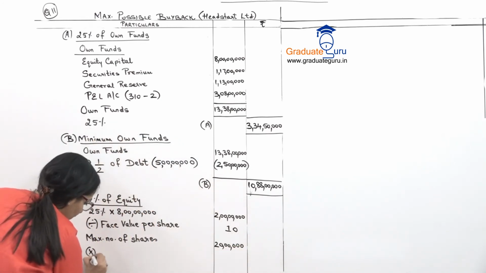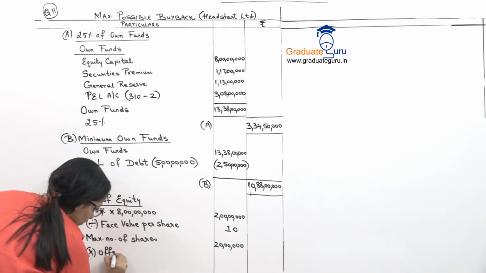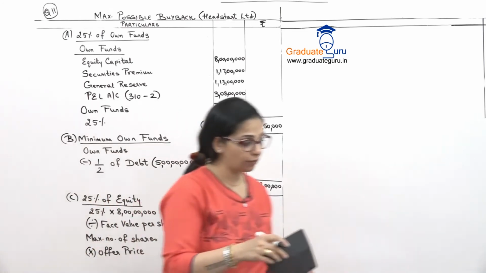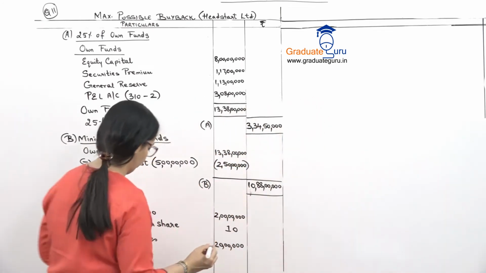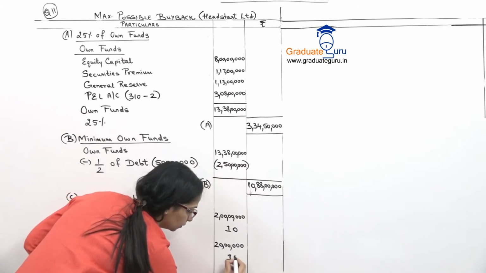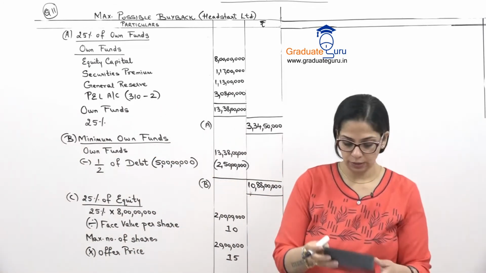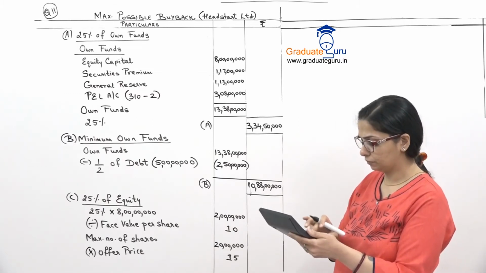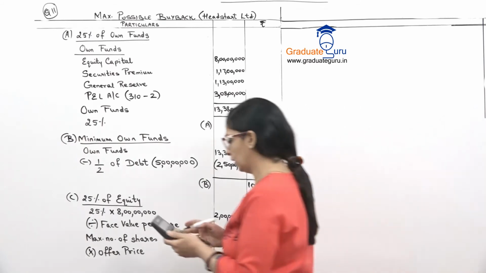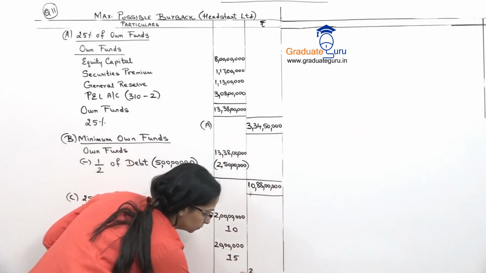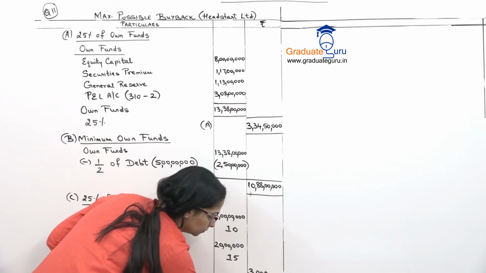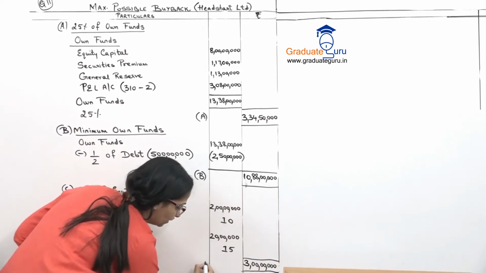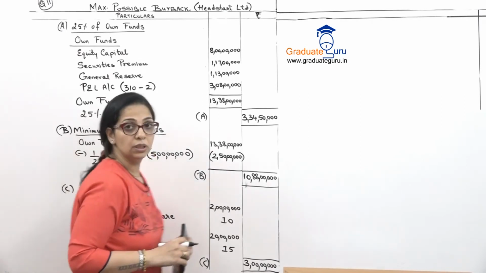I multiply it with the offer price. What is the offer price given to us? 15. So 20 lakhs into 15 will give me 3 crore. That is our amount C.